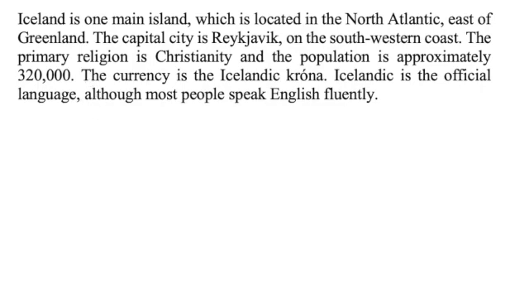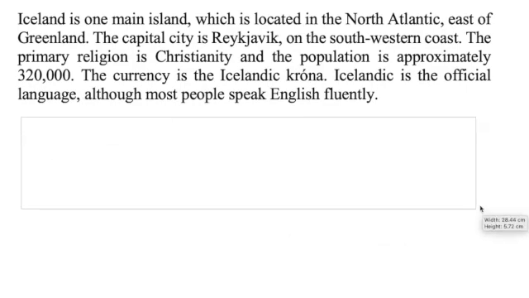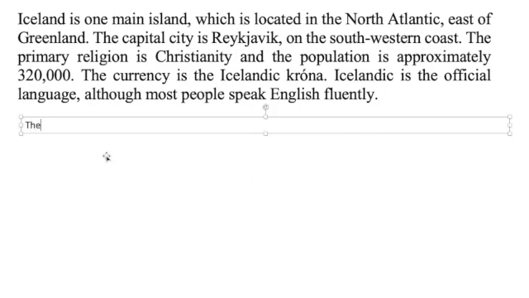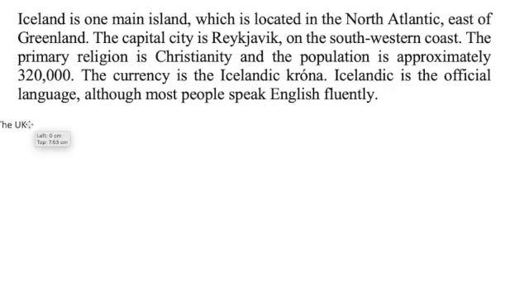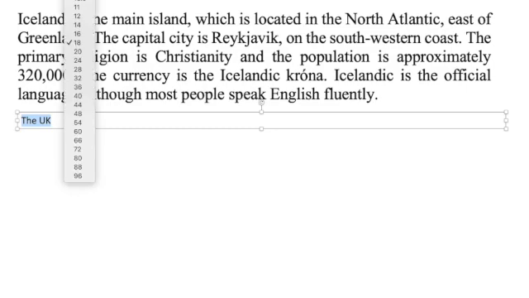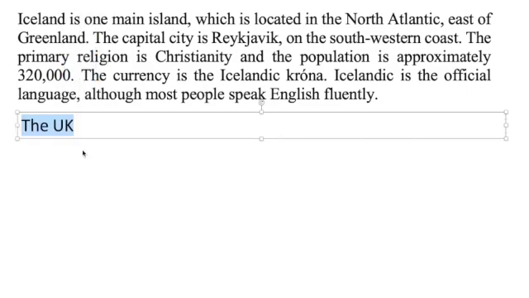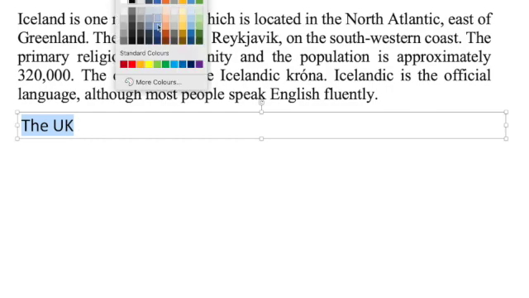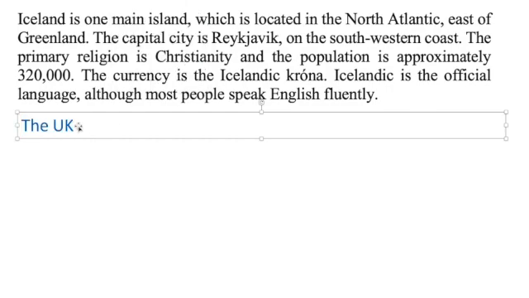So I'm going to show you now how I'm going to change this into an actual piece of writing. Let me just change the size of that. Bear with me. And we'll also do a different colour so it stands out.